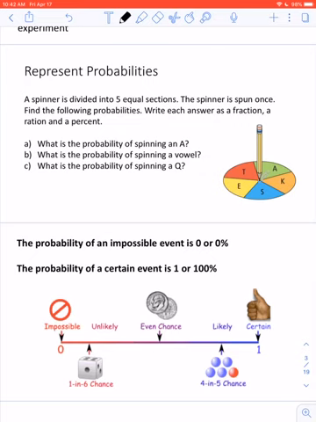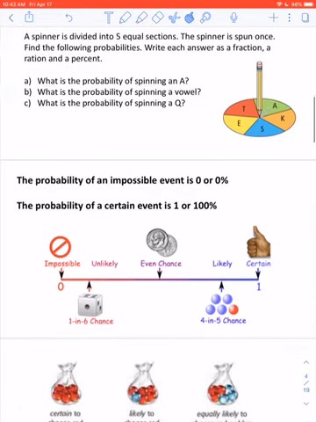On the other side, what are the chances that you can roll a number when you roll that die? Well, that's a certain event. There are no letters on the dice, just numbers, so we know that it's definitely going to happen. In the center here, we can see a coin. It's an even chance, a 50-50 chance that I could get heads or tails. These are just some different ways to describe probability that will come into effect a little bit later.